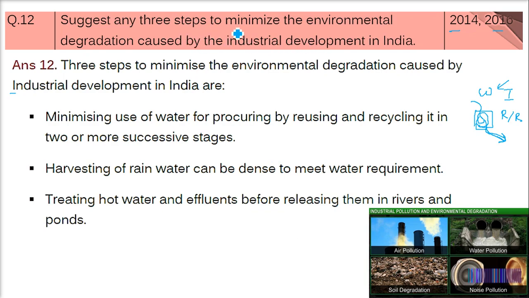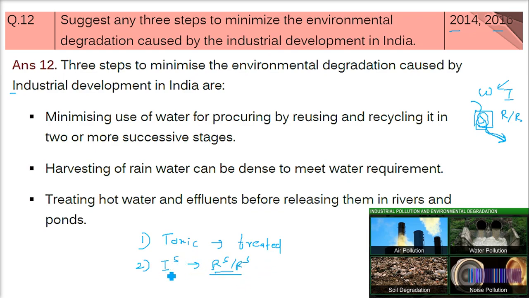There are other ways also to minimize environmental degradation: the toxic waste coming out of the industries should be treated. The industries should follow the strict regulations and rules of the government on what waste is allowed to be thrown away, and if it is toxic, it has to be treated properly.